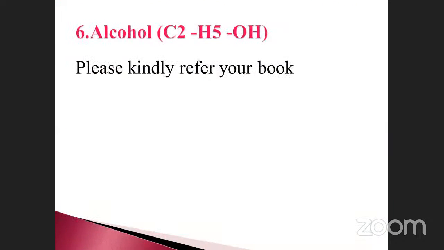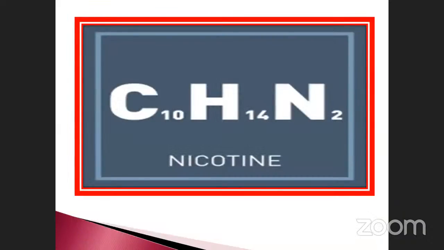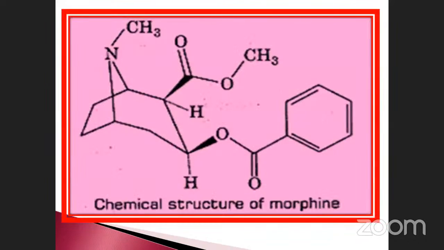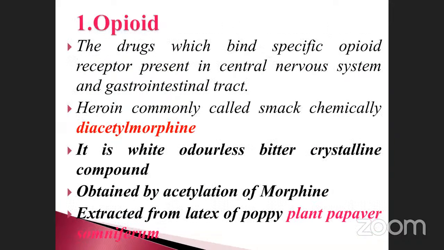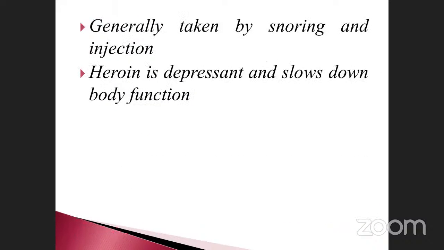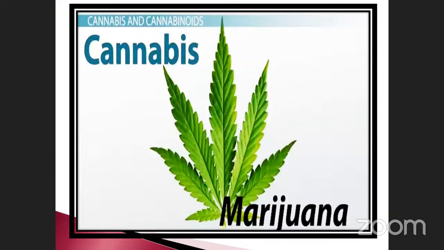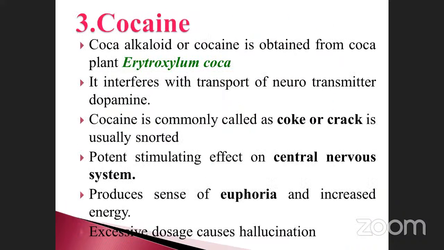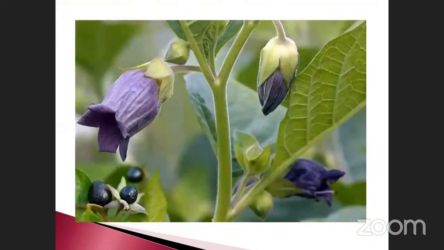Drugs. What drugs are there? Cannabinoids. And also nicotine. Atropine is one of the drugs, and there are chemical structures in cannabinoids. And also morphine. Morphine is otherwise called diacetyl morphine, an opioid. Okay, the second one is already on our board, cannabinoids. And the third one is cocaine. And the fourth one is hallucinogens. And the fifth one is tobacco, isn't it?